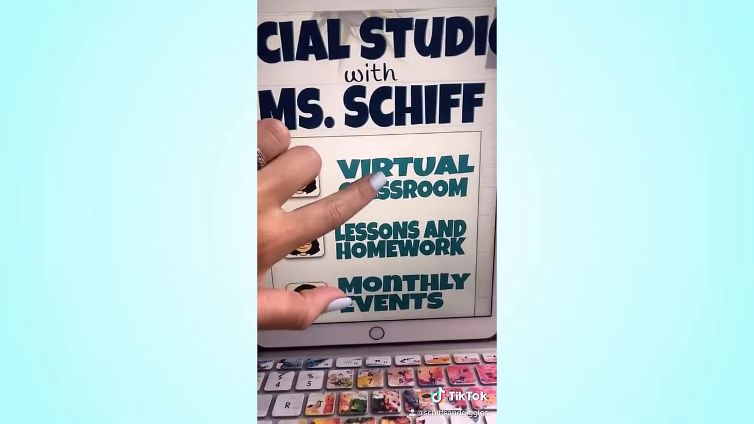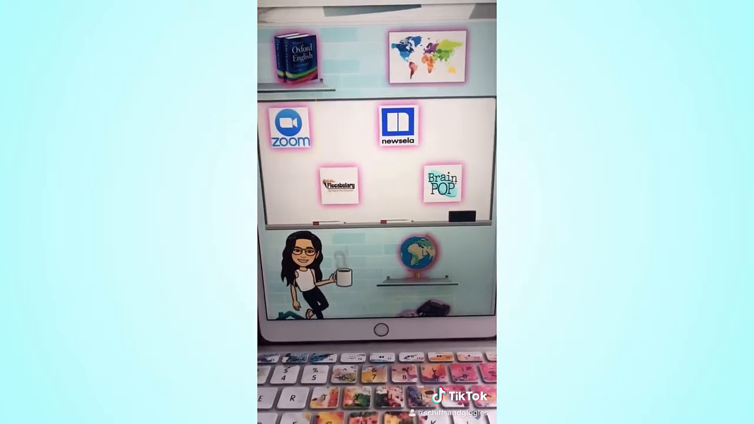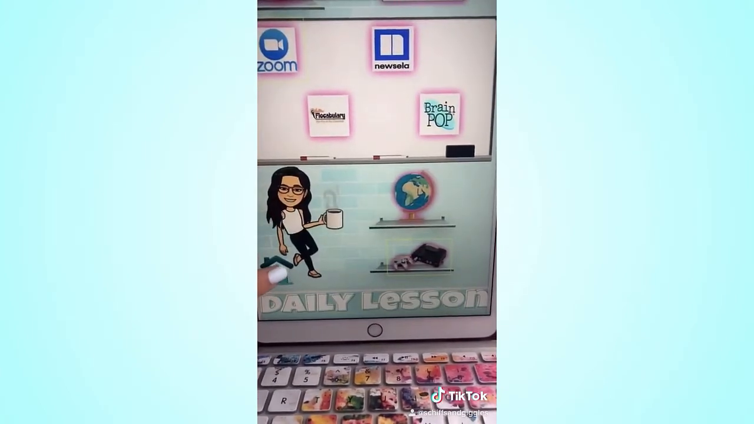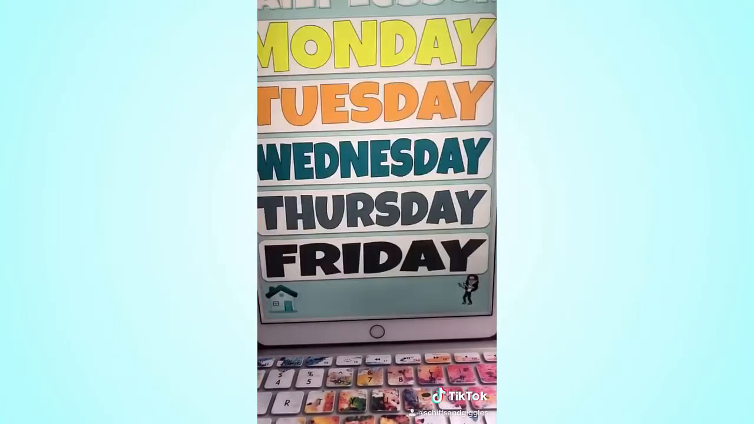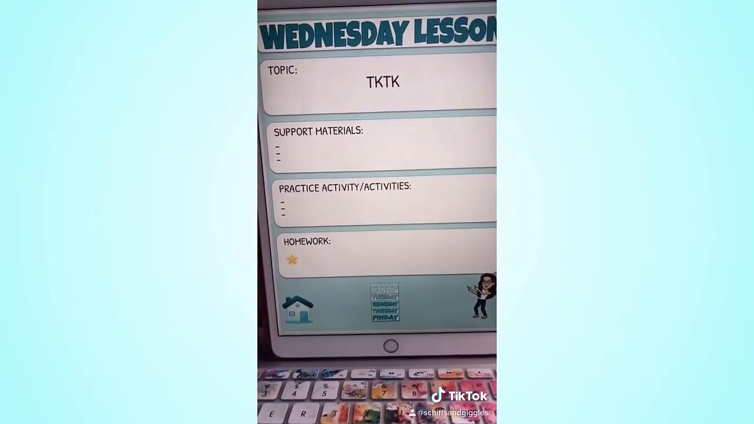Everything is linked, so if you go to Virtual Classroom, it links to a copy of my Virtual Classroom on the app, and all of these link to the outside sources. There's always a home button, so if you just want to hop around into the pages, you can. Lessons and homework, so everybody stays on the same page, what we're doing during the week. If you want to just jump to Wednesday, click on Wednesday.